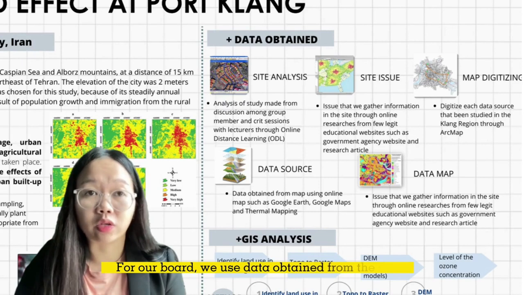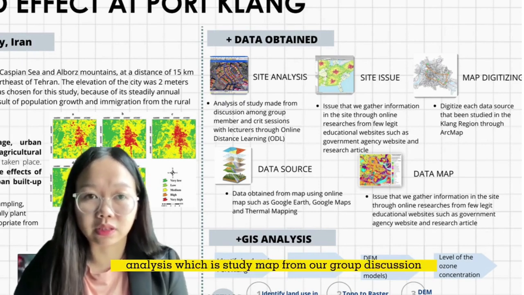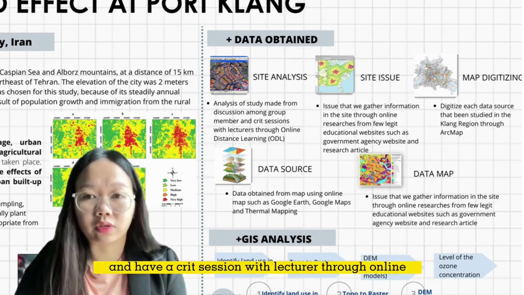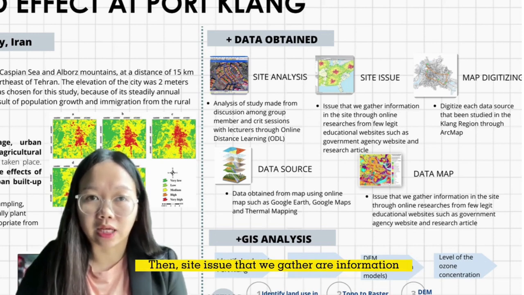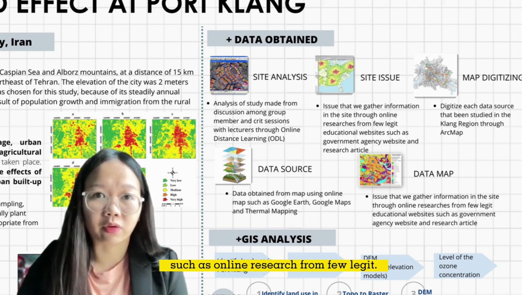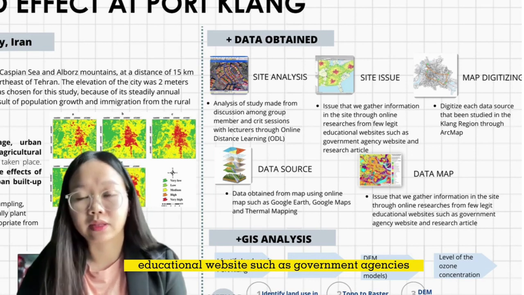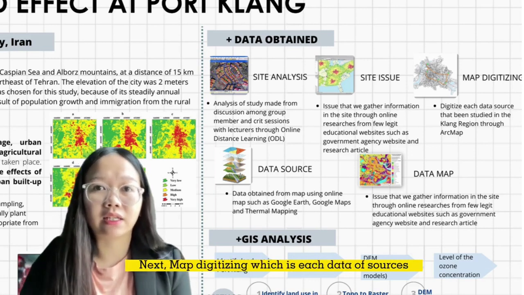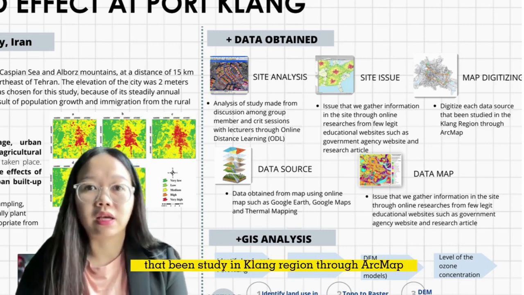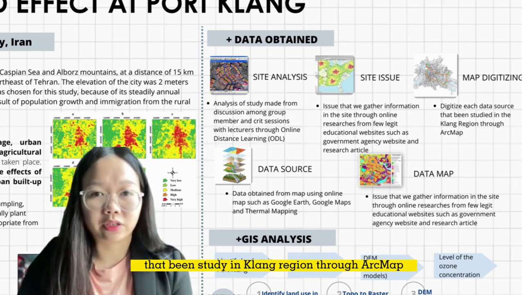For our board, we use data of the site analysis, which is a study made from our group discussion and a quiz session with a lecturer online. Then for the site issue, we gathered information through online research from a few legitimate educational websites, such as government agencies. Next, digitizing each data source that was studied in the Klang region through ArcMap.